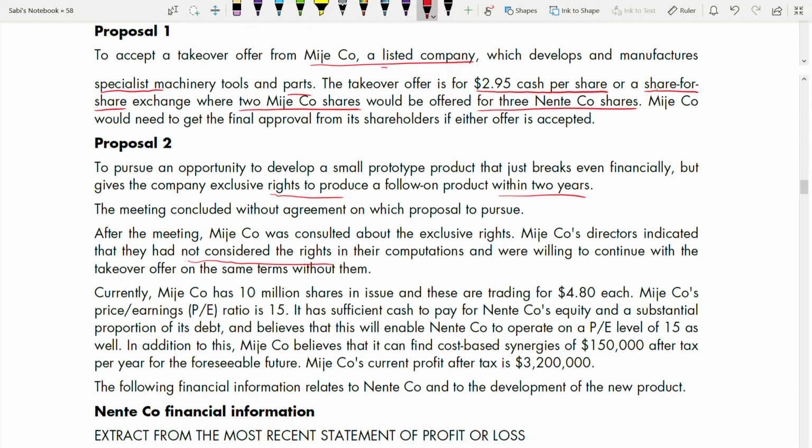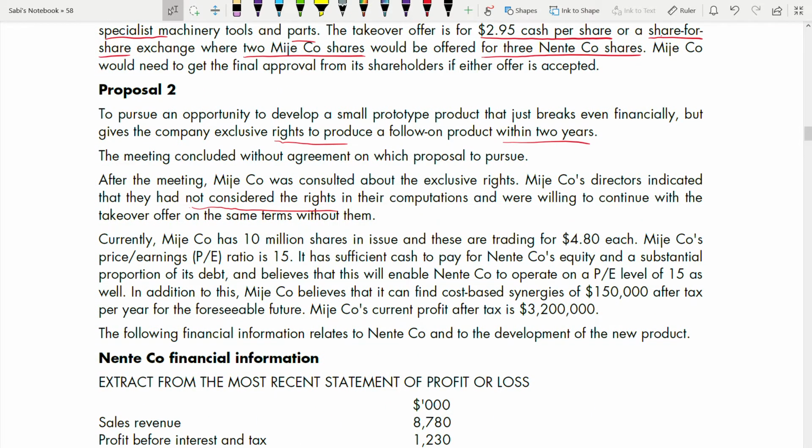So even without their right, they are willing to continue with the takeover offer on the same terms. Now, currently Major has 10 million shares in issue and they are trading at 4.8. Major company's price earning ratio, PE, is 15. It has sufficient cash to pay for Nente's equity and a substantial proportion of its debt, and believes this will enable Nente to operate on a PE level of 15 as well.